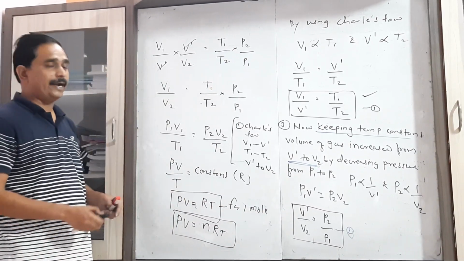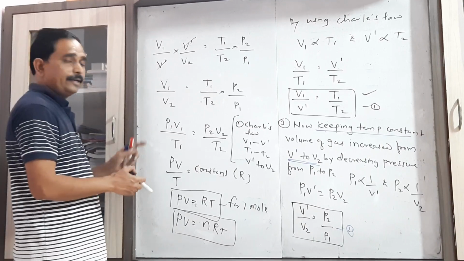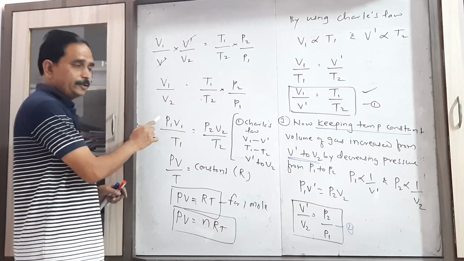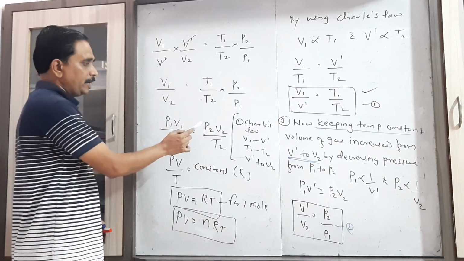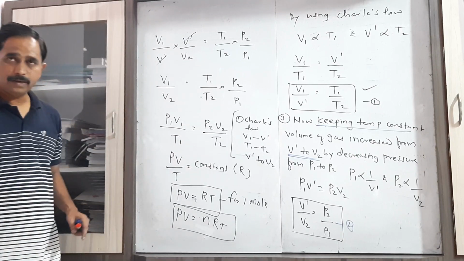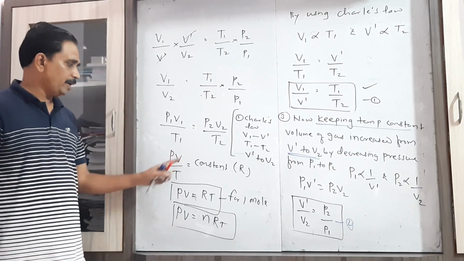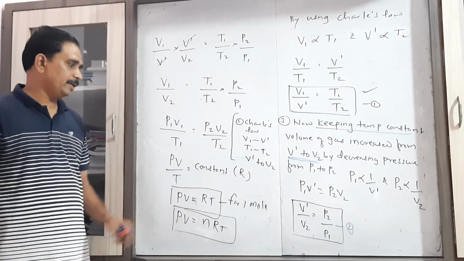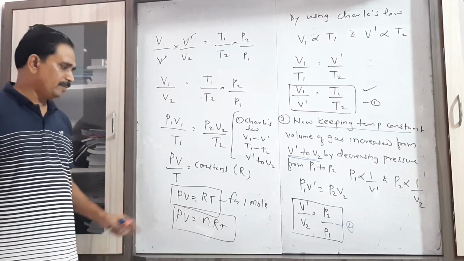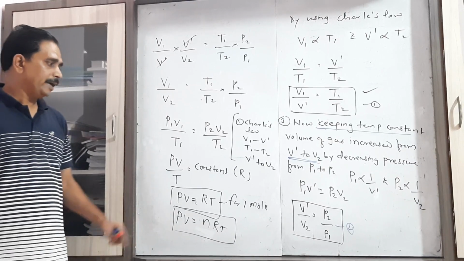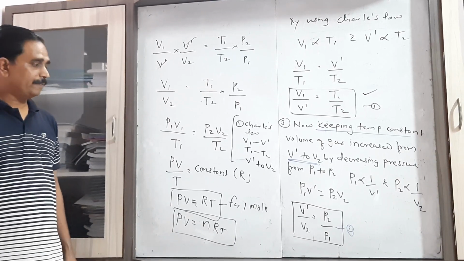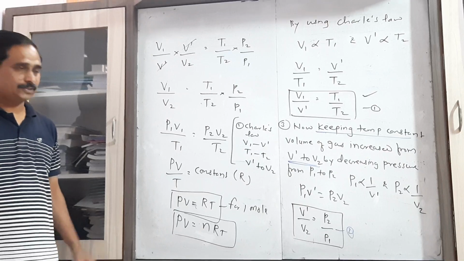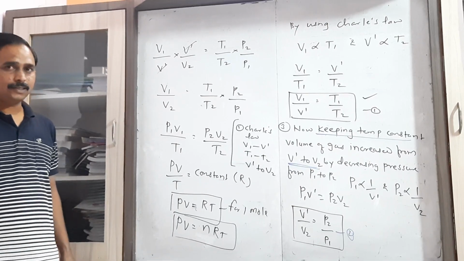Multiply equation 1 and 2. Then here separate the terms, that is P1 V1 upon T1 equal to P2 V2 upon T2. So in general we have PV upon T equal to constant. Therefore PV equal to RT for 1 mole and PV equal to nRT for n mole of gas. So this is the ideal gas equation, the derivation of the ideal gas equation.